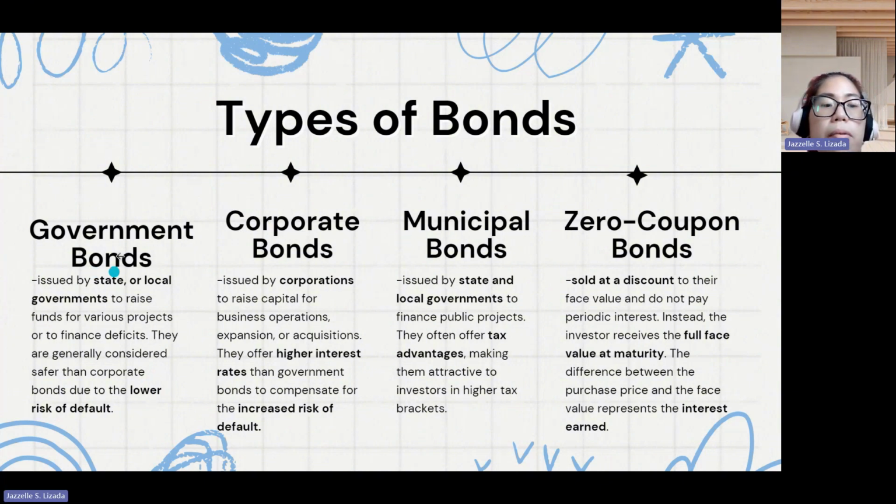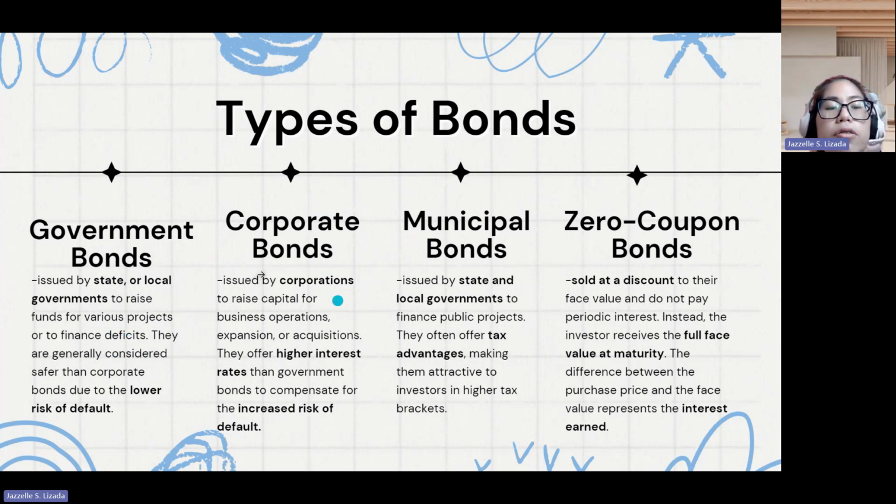Governments have a lower risk of default because they have the ability to raise revenue either through taxation, or they can also issue currency or print new currency, though there will be a risk of inflation. They can also borrow from other countries just to repay or to cover their other debts. So it means they have many resources to pay their debts. So they have a lower risk of default.